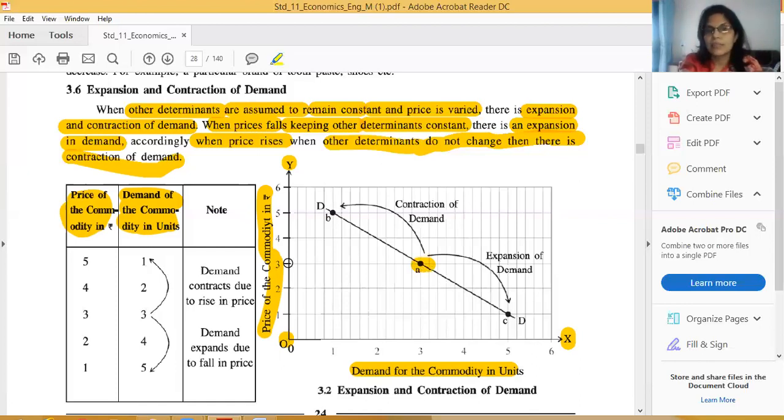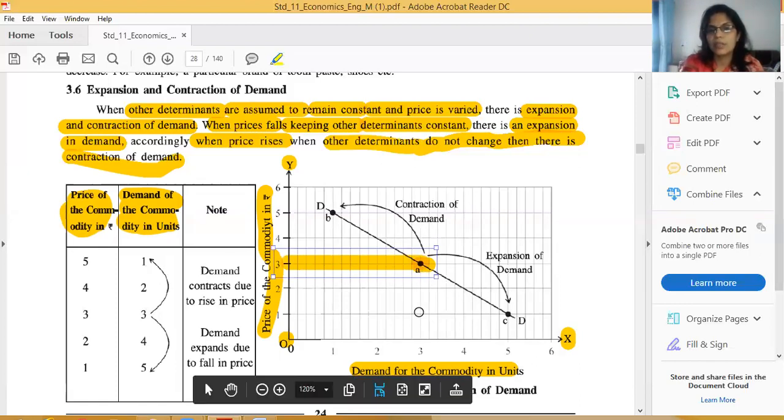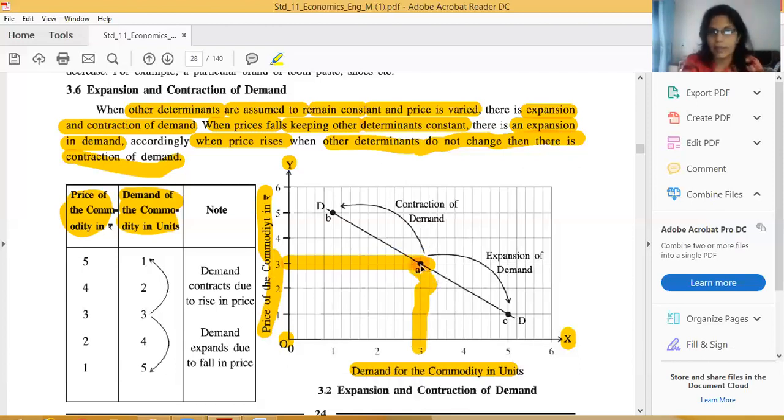Whenever the price is 3 rupees, look here, that is the price. So whenever the price is 3 rupees, the demand is 3 units. How much? 3 units demand. Correct, friends? So we've got this point A.